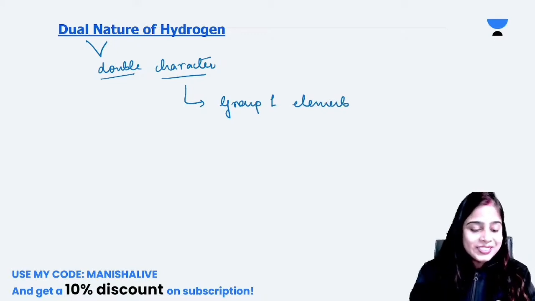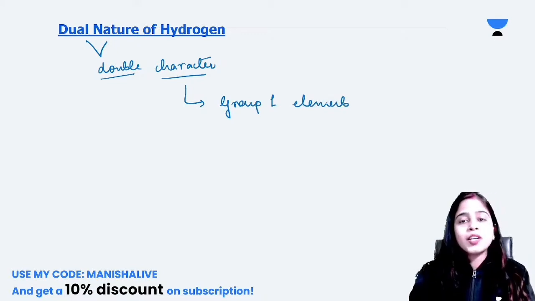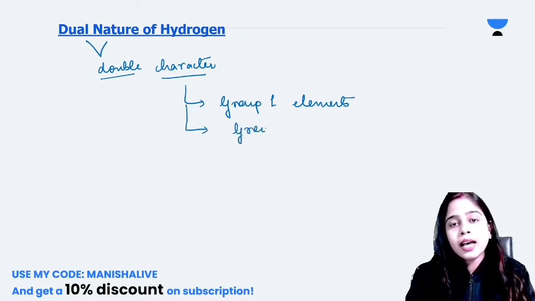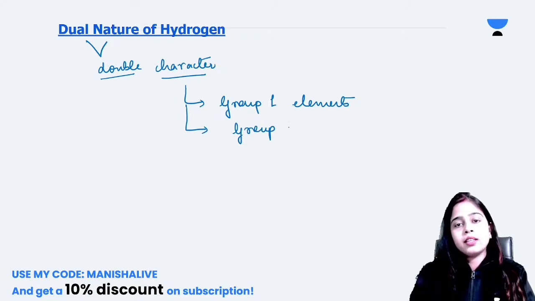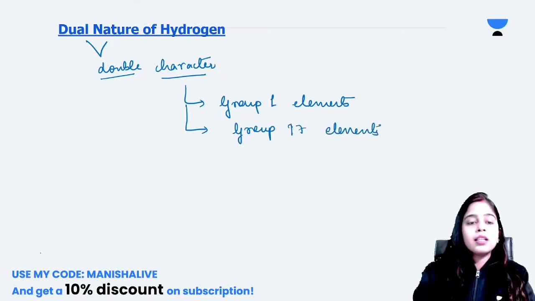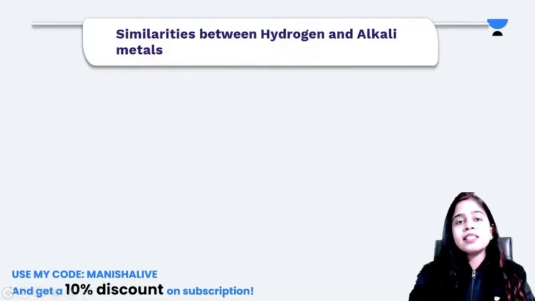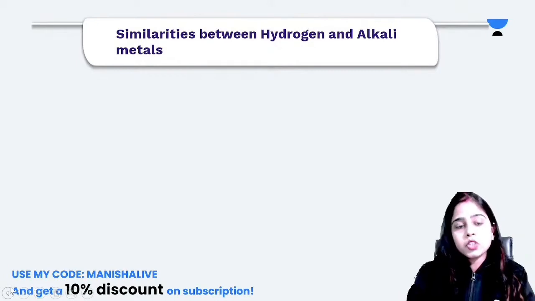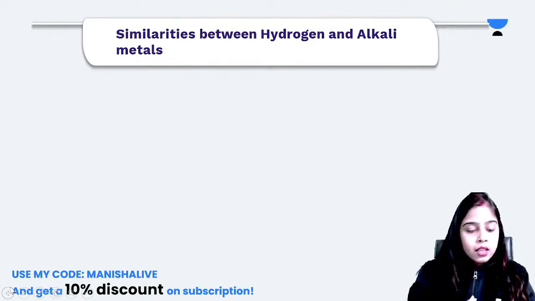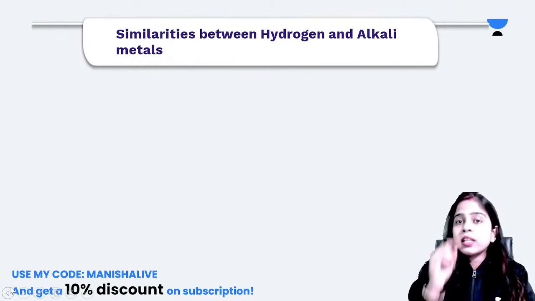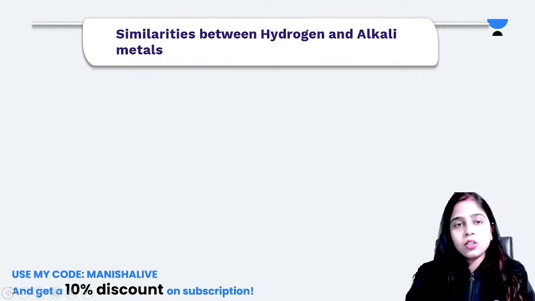Yes, Tech surgery is telling both characters are displayed by hydrogen over here and group 17 elements also. Now we will discuss what are the similarities between hydrogen and alkali metals. Everyone discuss here what are the similarities between hydrogen and alkali metals.